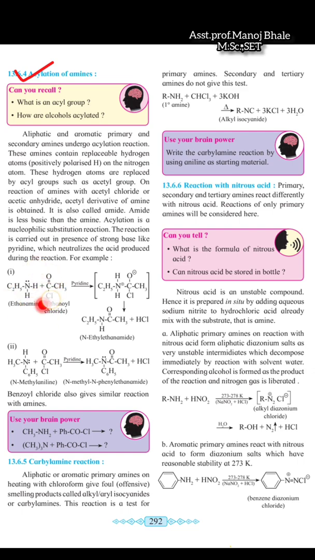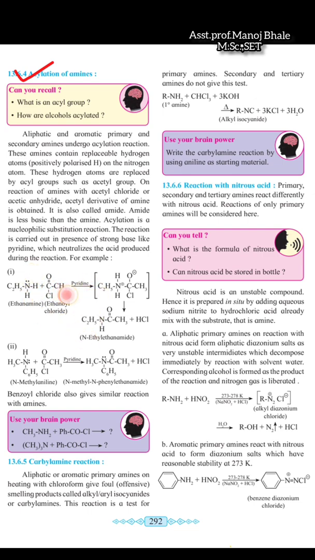So this is one example of a primary amine. There is one alkyl group attached, and the remaining 2 hydrogens are bonded to the nitrogen. So the acylation of the amine is given there. This is the acyl group which we are using. This is the primary amine, ethane amine, which reacts with ethanoyl chloride in the presence of pyridine, which is the solvent we are using there.